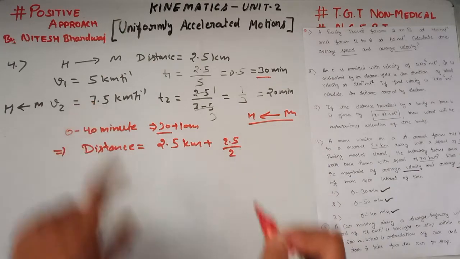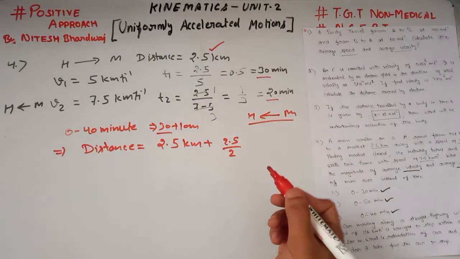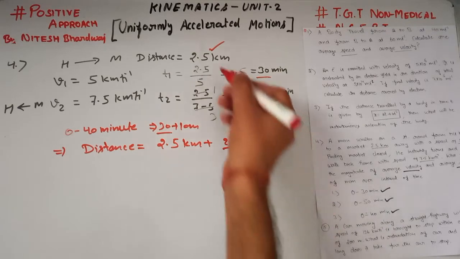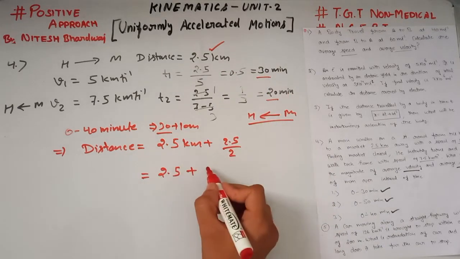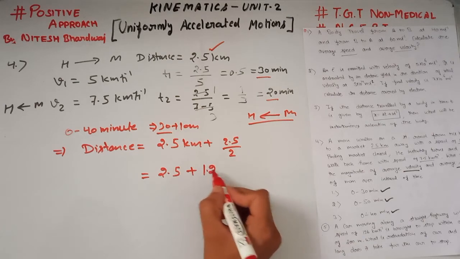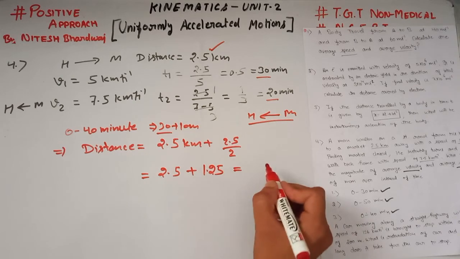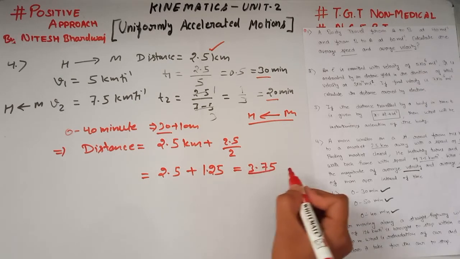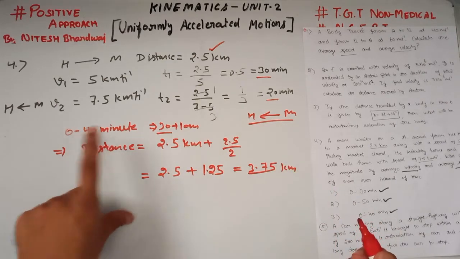In 20 minutes, it covered the distance 2.5 kilometers. So in 10 minutes, it covers its half, which is 1.25. So 2.5 plus 1.25 is equal to 3.75 kilometers, the total distance covered in 0 to 40 minutes.